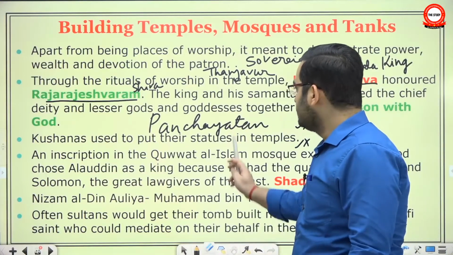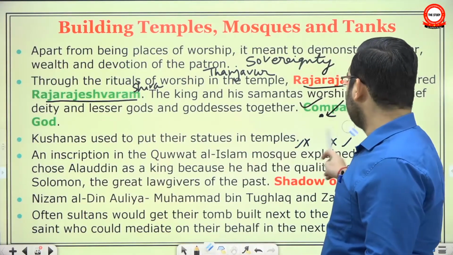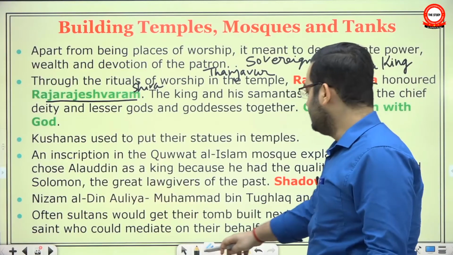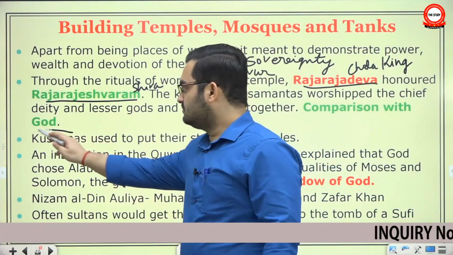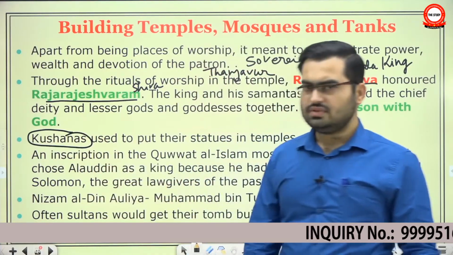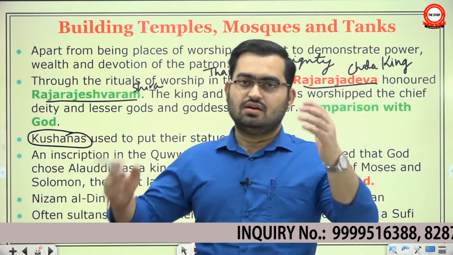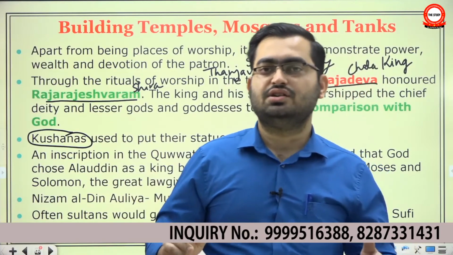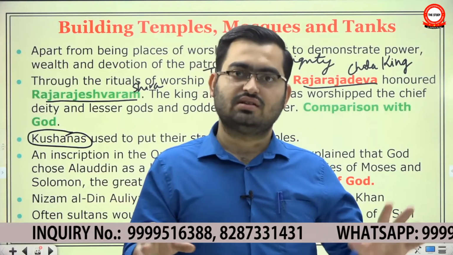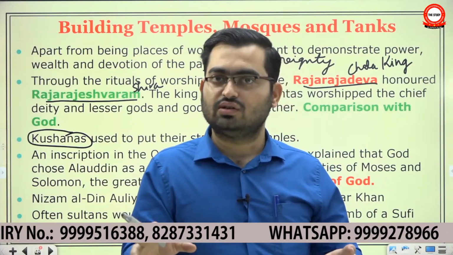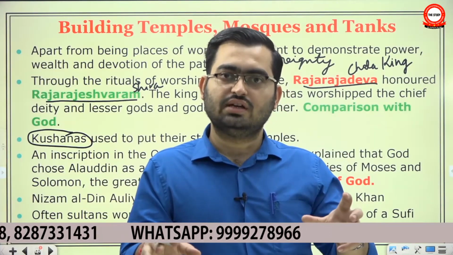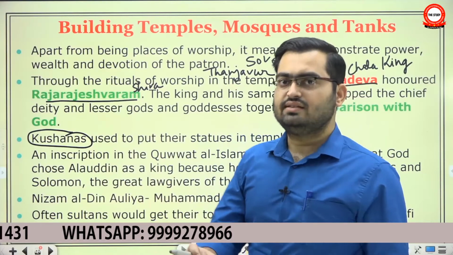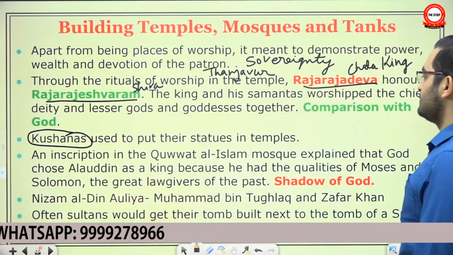And this practice is actually very old. We have good evidence, we have good authority to say that the practice of putting statues in temples goes as far back as the Kushans. It is believed that the headless life-size statue of the Kushan king Kanishk that has been found from Mathura may have belonged to a nearby shrine where the Kushana kings and other gods were worshipped. So we have solid archaeological evidence to suggest that even Kushan kings used to put their statues in temples. So it's not that it was an early medieval innovation.